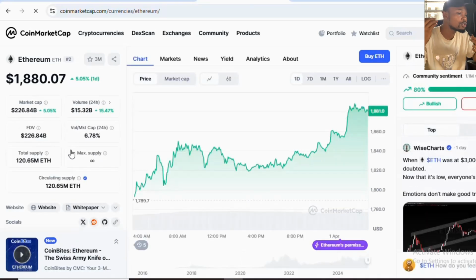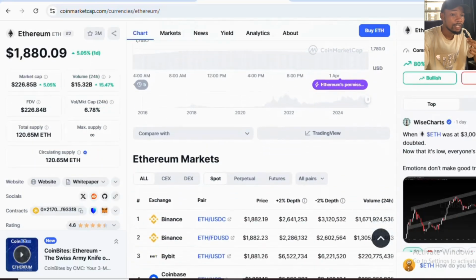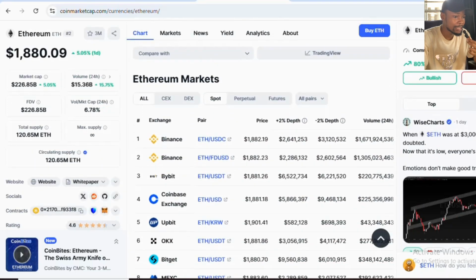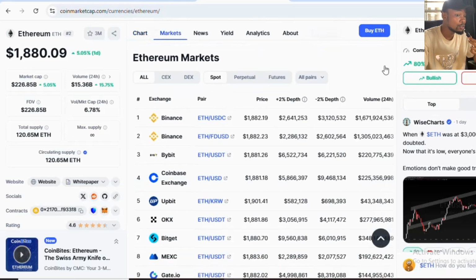Now, Ethereum is sold at the price of 1879 right now, and this is the price you can get Ethereum. This is the average price. Now, to find the market for Ethereum, you have to come down here and you find where Ethereum is sold. Now, one thing about arbitrage is that the prices must be different across several exchanges. All right, but there are some exchanges where you can buy cryptos the cheapest, or you can sell for more.